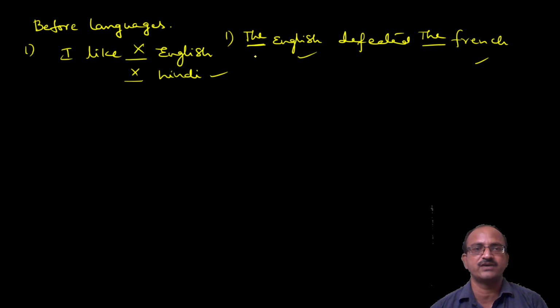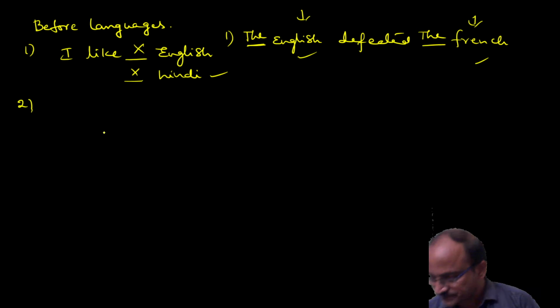So here this is not the name of the language. French and English are not the names of the languages. They represent the countries. So here the English means the people of England. The French means the people of France. So this is a funny and exceptional one. Come to the next usage. So before the language we should not use the. English and French here are not language names.